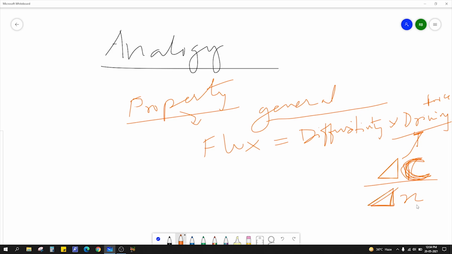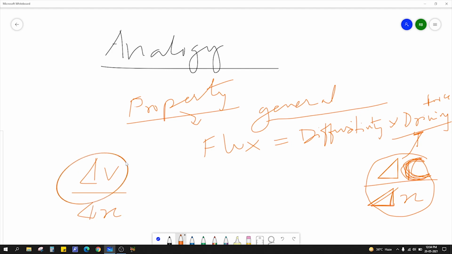For momentum, it can be something like delta v by delta x. This is the driving force because there is a difference in velocity over distance, so momentum will flow from higher velocity to lower velocity.